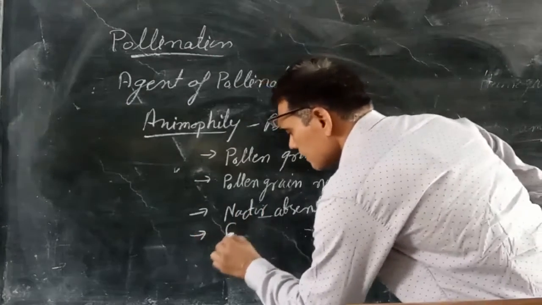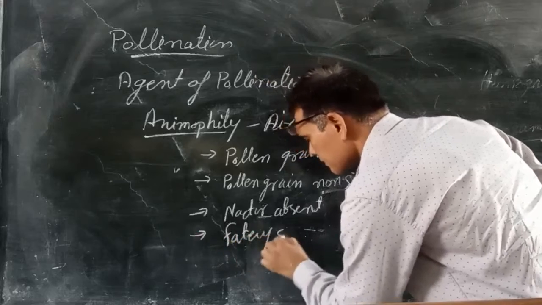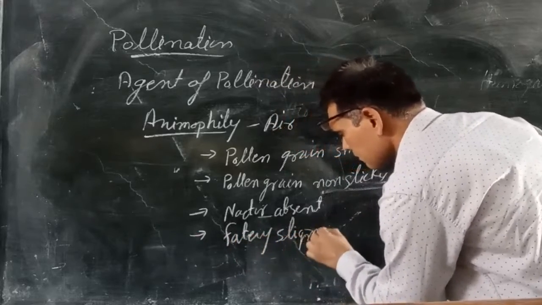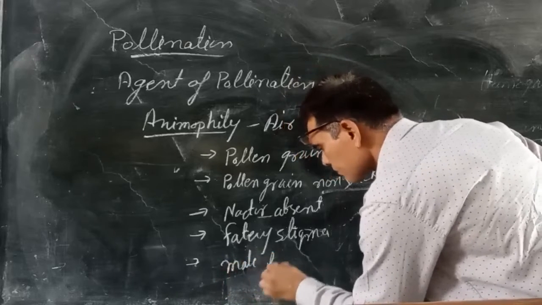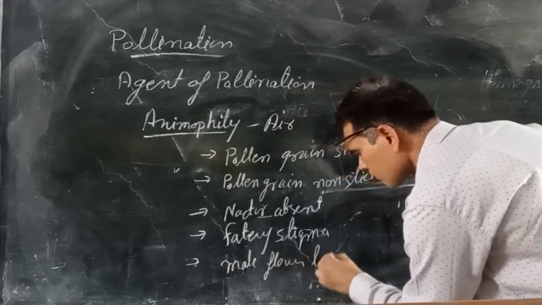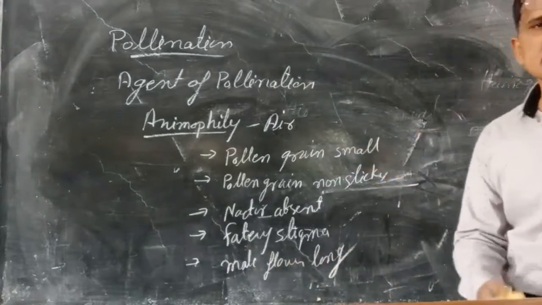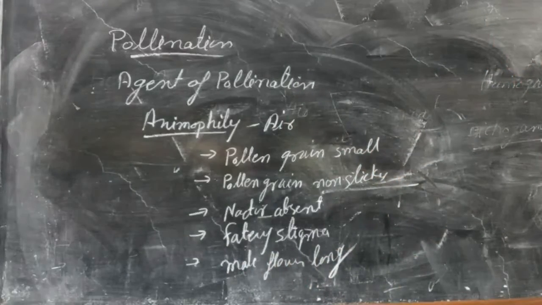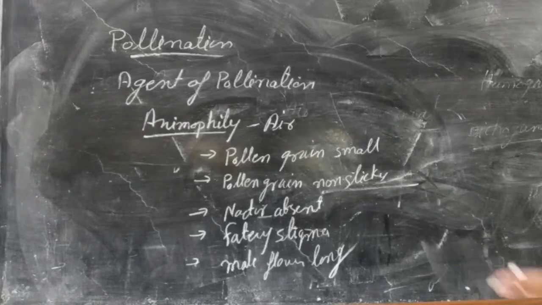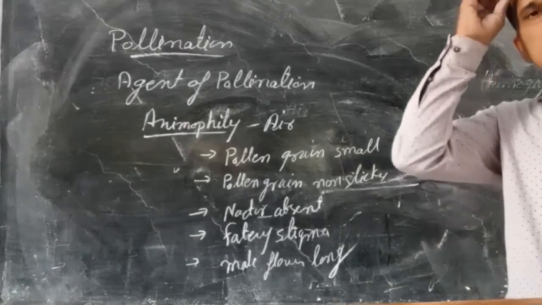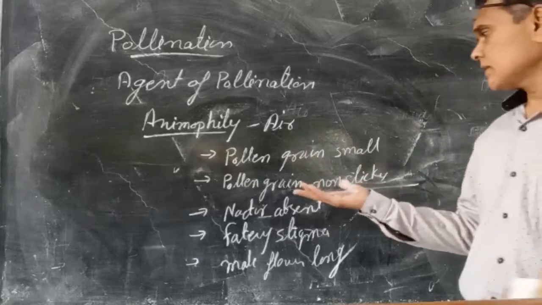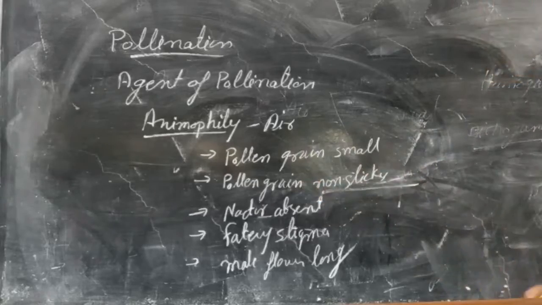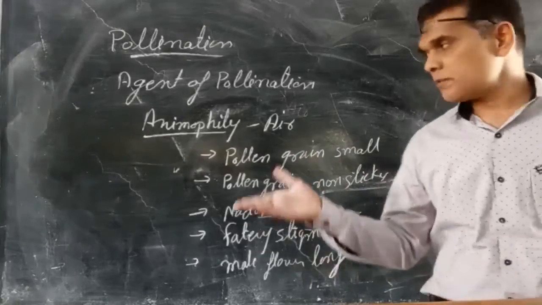Feathery stigma. Male flower long, that is easily distributed in the air, meaning well exposed stamen, due to which pollen easily spreads, and the number of pollen grains is more.